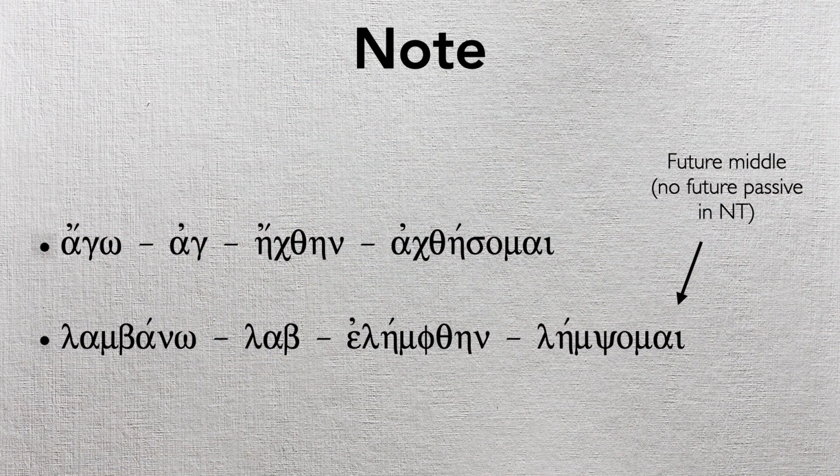And then we get lempsomai, that's actually the future middle, okay? The future passive does not show up of lambano in the New Testament, so you don't need to worry about learning it. But lempsomai is the future middle, which is strange, okay? But a little bit easier maybe than what we would expect with some others, okay? So just know that these are difficult verbs that are worth reviewing, looking over every now and then when you review the weird verbs. And again, if you're creating a page of weird verbs, it's probably almost a full page at this point. If you're looking over those weekly or so, when they're coming up, it's probably not that big of a deal because you get that reinforcement going on, okay?